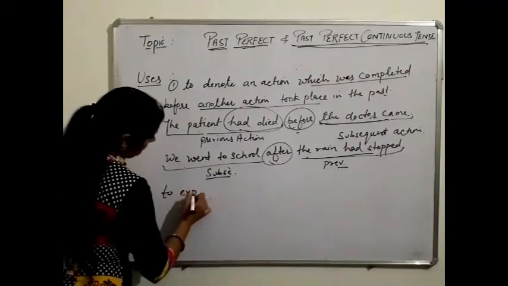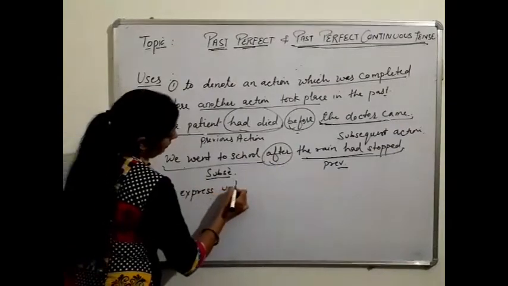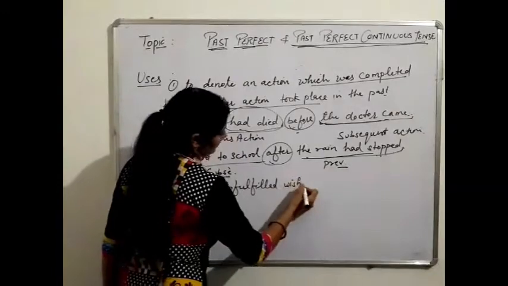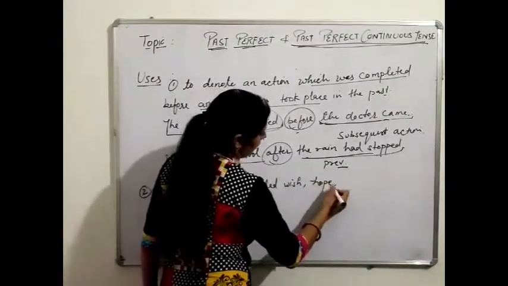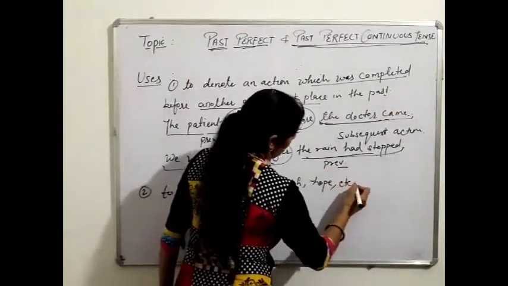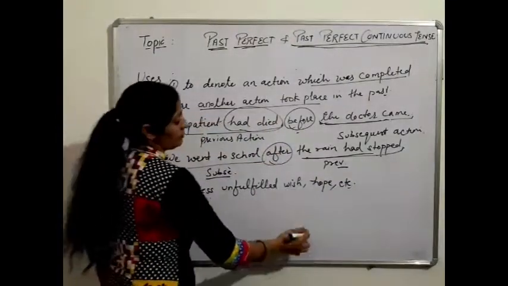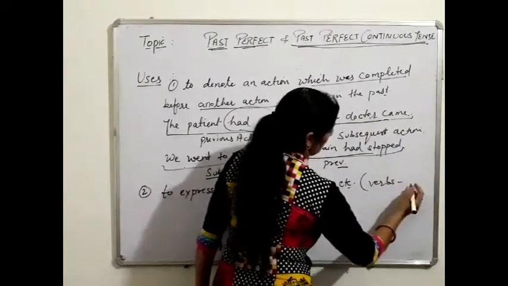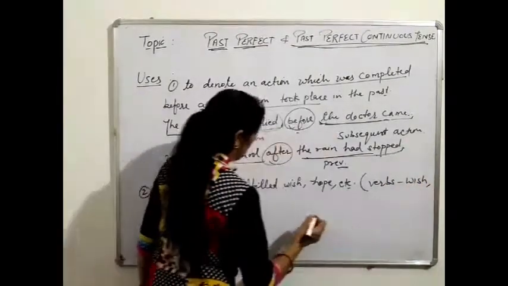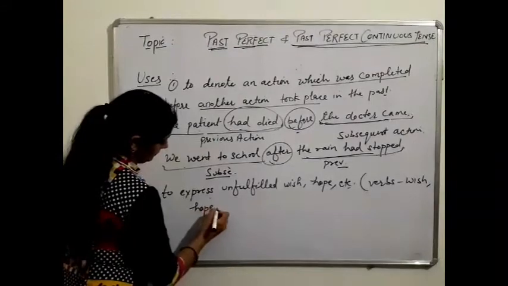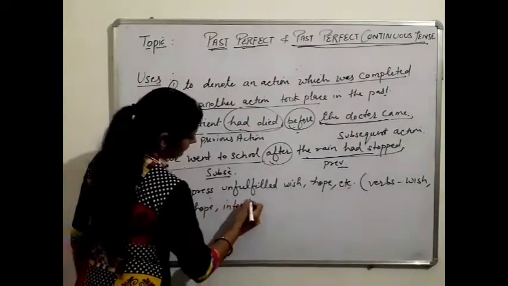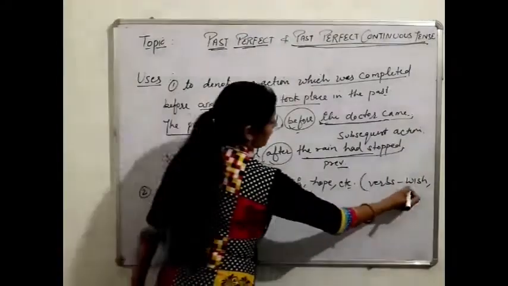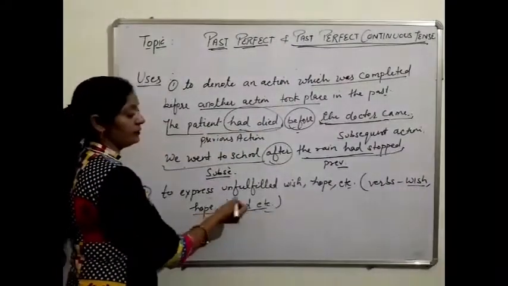Okay, see the next. To express unfulfilled wish, hope, etc. And for this we can use verbs like wish, hope, intend, etc. Okay, these verbs are used to present unfulfilled wish.